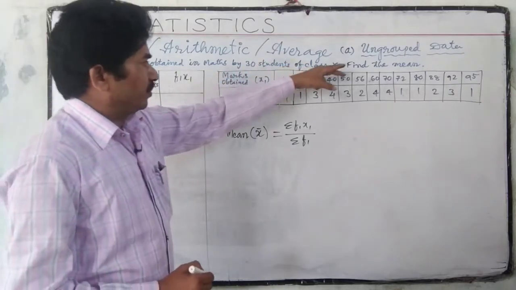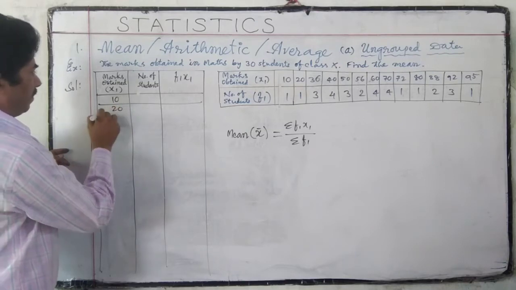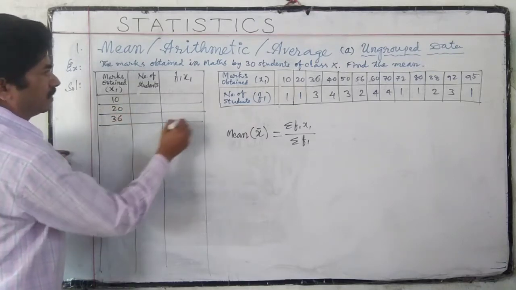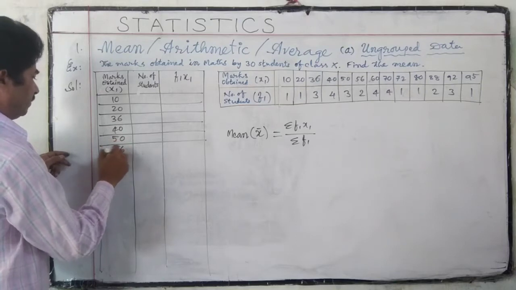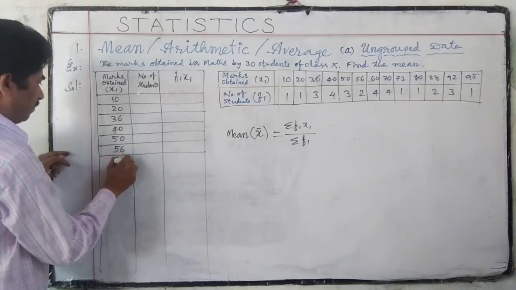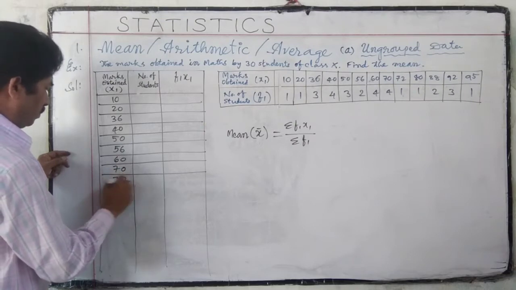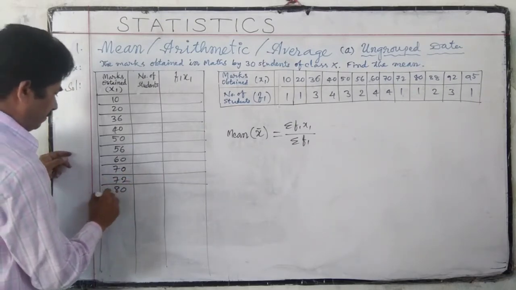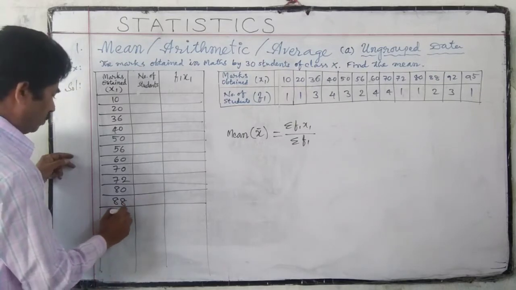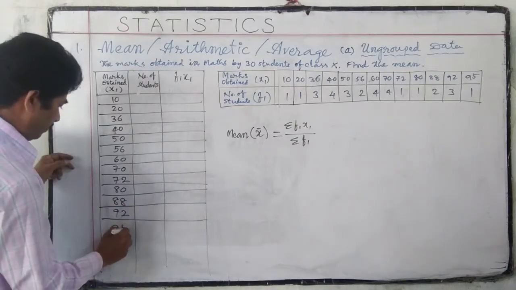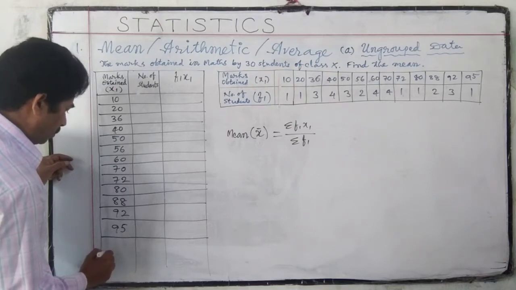Now we have to arrange these marks in column like this: 10, 20, 36, 40, 50, 56, 60, 70, 72, 80, 88, 92, 95. Here we have to find total.